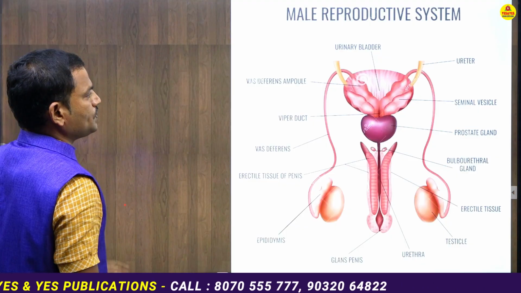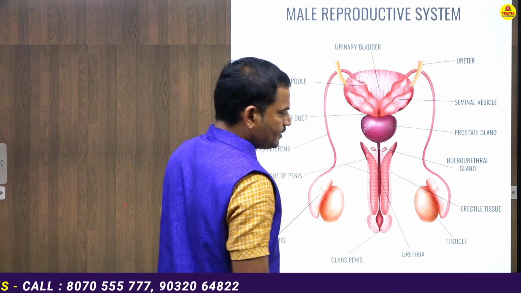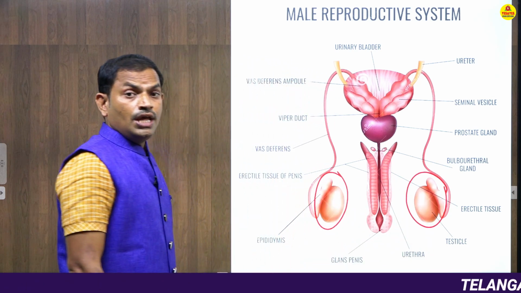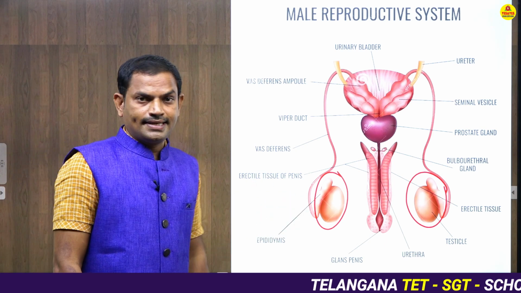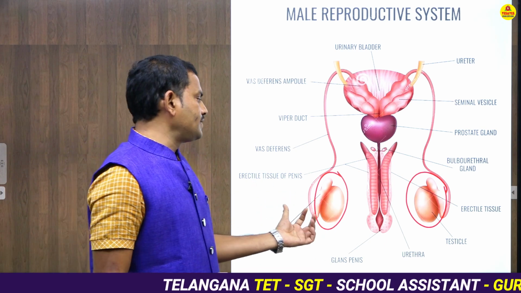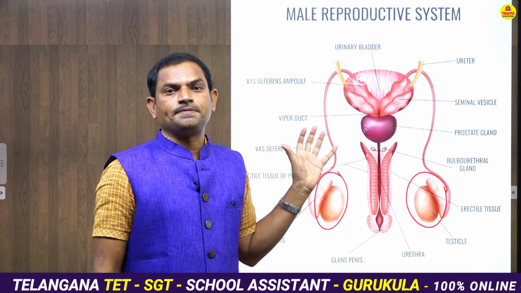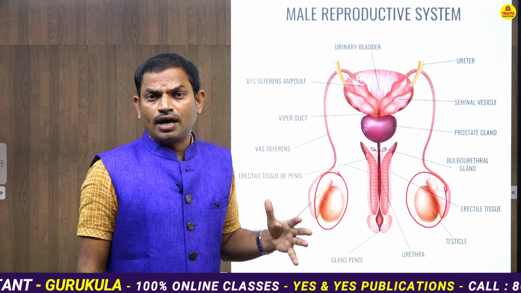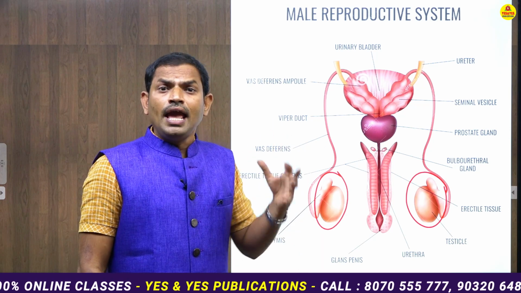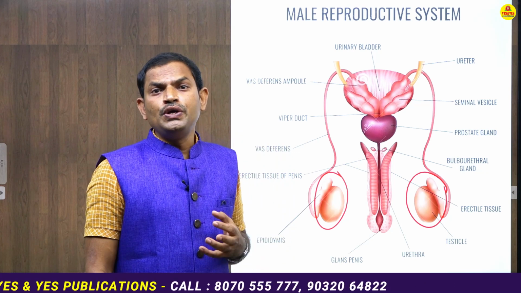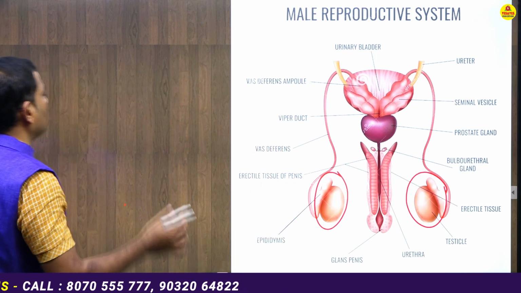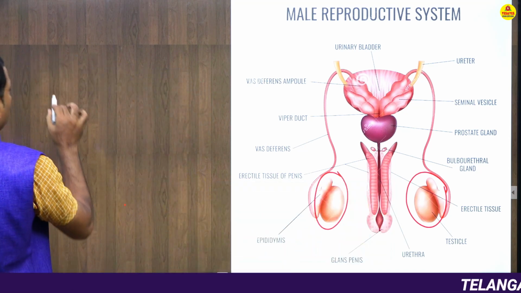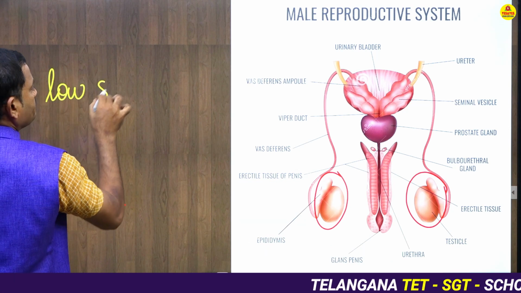The male reproductive system comprises the testis, the male reproductive structure which produces the sperms. If there is any defect in the testis, and from the testis the duct system carries the sperms to be ejaculated outside. In most cases, a male has the inability to produce offspring because of a low count of sperms, or low sperm count.